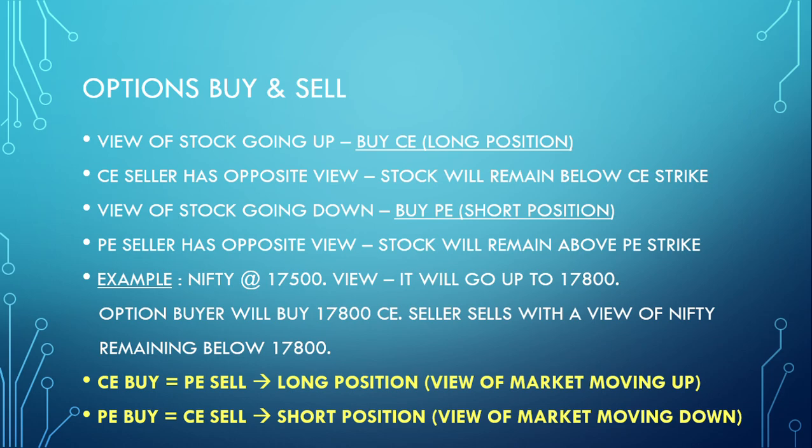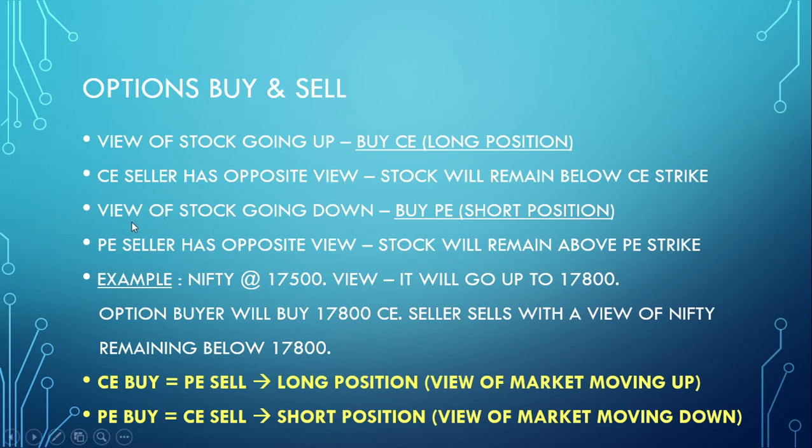So once you buy a call option, that means somebody has sold the call option. So the call option seller has the opposite view. Why? His view is that the stock will remain below the call option strike. In the SBI example, if somebody is selling you a 460 call option, the call option seller will think that it will never cross the 460 price.